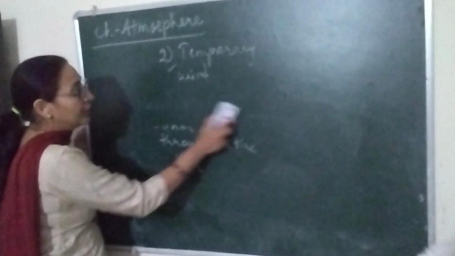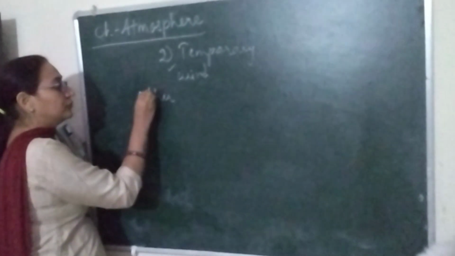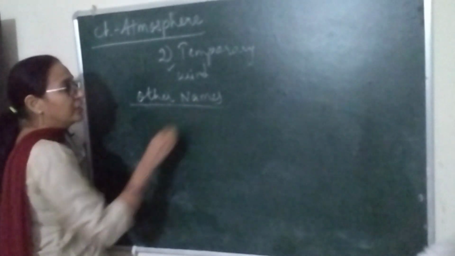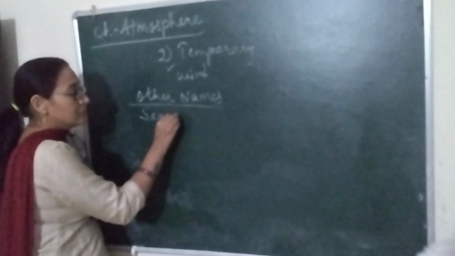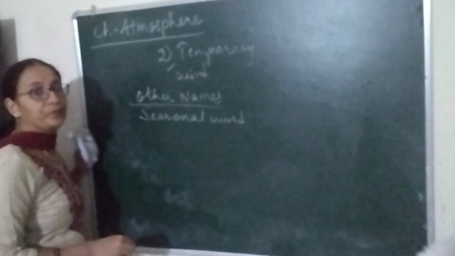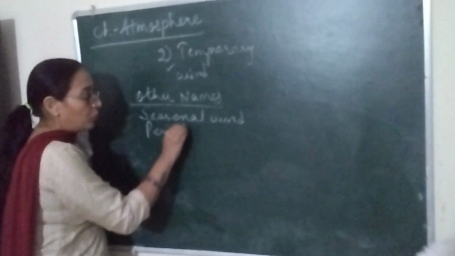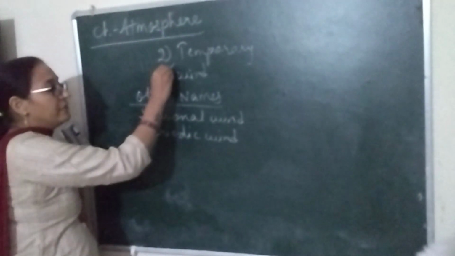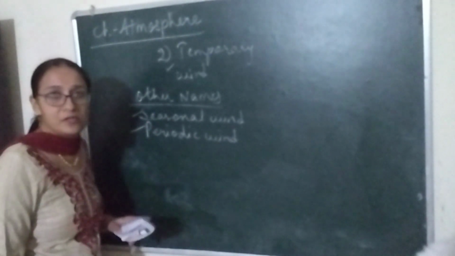Next we have to learn about other names of temporary wind. What are the other names? Temporary wind is also known as seasonal wind, and we can say it is also called periodic wind. So temporary wind is also known as seasonal wind or periodic wind. These are the other names.